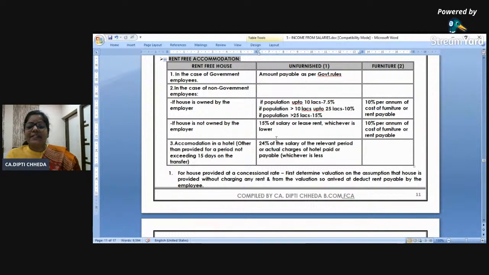Right? So like this. And sometimes employees are transferred from one place to another, so they stay in a hotel in the other city till they find a house for themselves. Up to 15 days, it's not a problem. Beyond 15 days, if you stay, like few employees who go for some projects, from Hyderabad to Pune, and you can say 30 days or 60 days they are staying in a hotel, then 24% of the salary for those days, or actual hotel charges, whichever is less, is to be added.